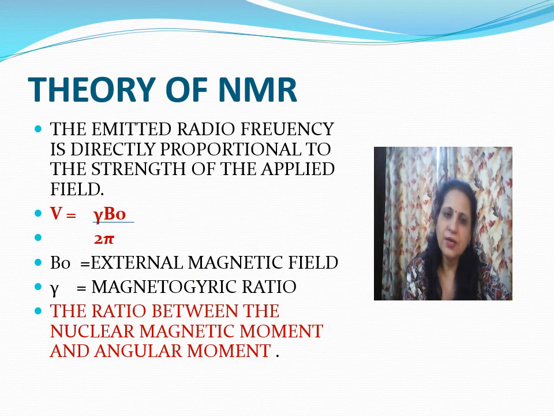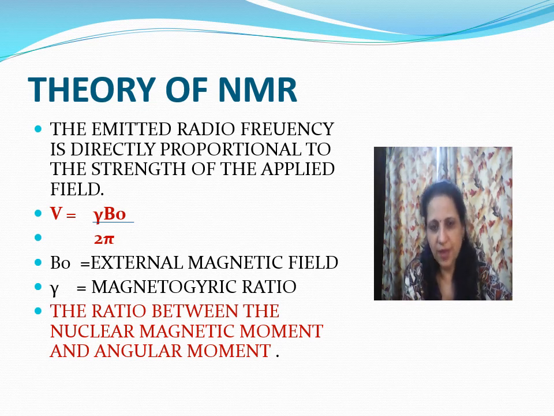The emitted radio frequency is directly proportional to the strength of the applied field. So we can express this as gamma B naught upon 2 pi. B naught means the external magnetic field and gamma means magnetogyric ratio. It is the ratio between the nuclear magnetic moment and angular moment.